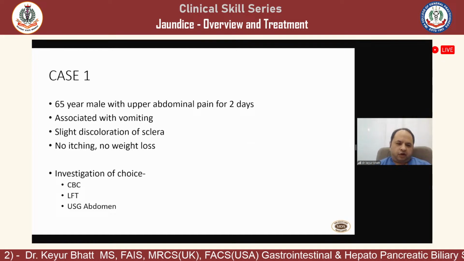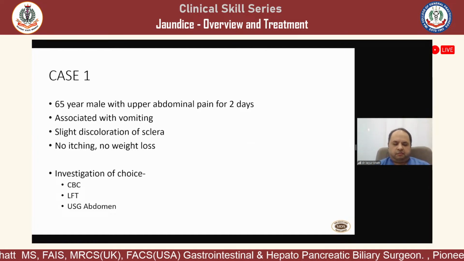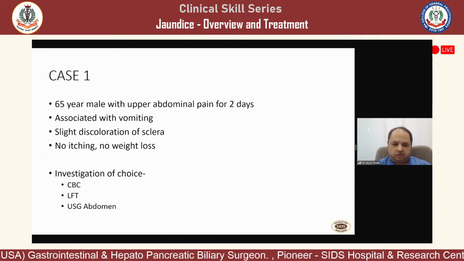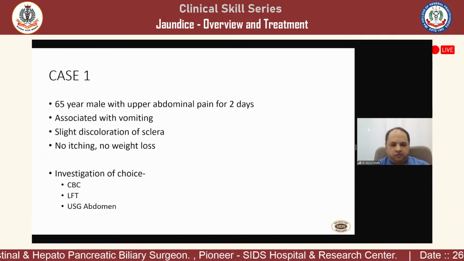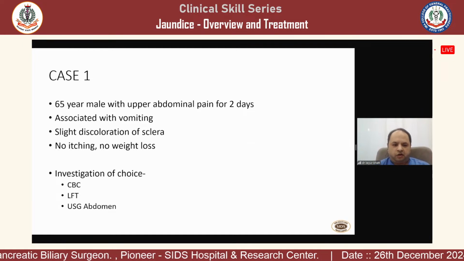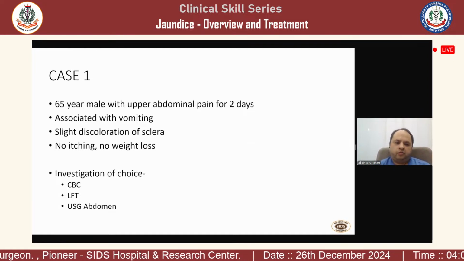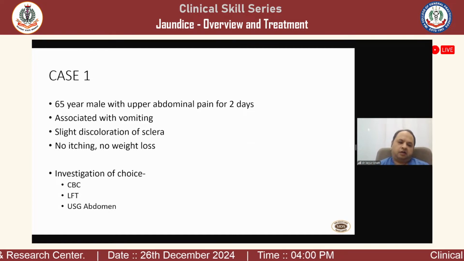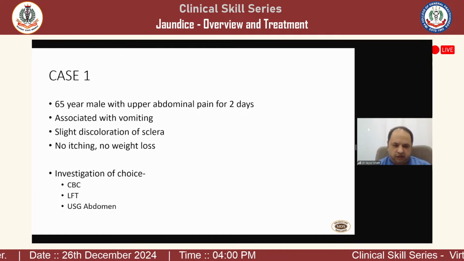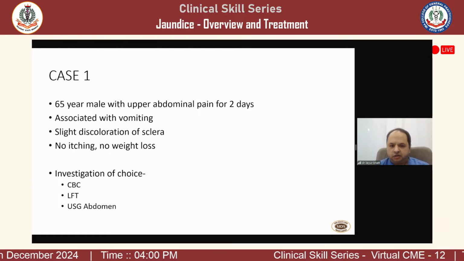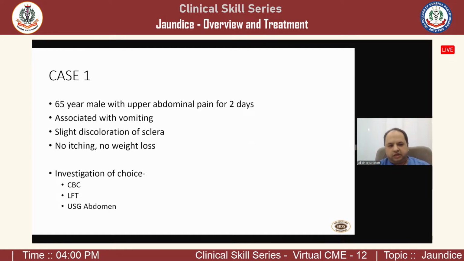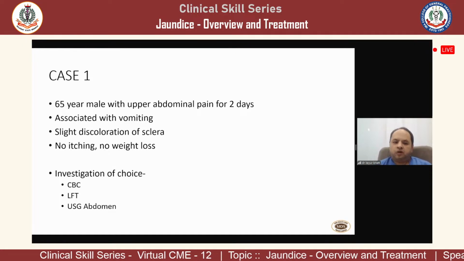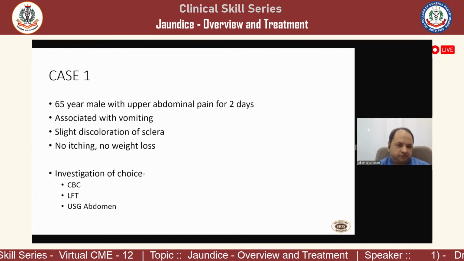The investigation of choice is CBC, LFT, USG. Every slide is going to repeat the same investigation of choice. The basic and number one investigation for all patients of jaundice is not just the SGPT, it is always the full LFT, always the CBC associated with LFT and ultrasound abdomen. No matter whatsoever the suspected symptoms, whether medical jaundice or surgical jaundice, always get the ultrasound abdomen. It is non-invasive, very cheap, and one must always get it done in every patient of jaundice.